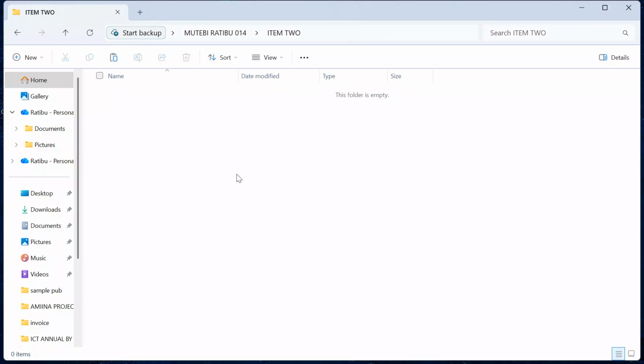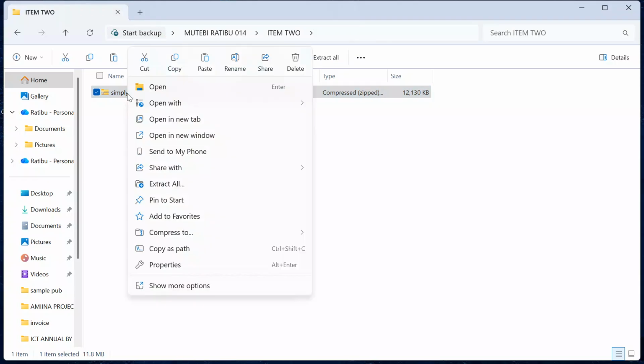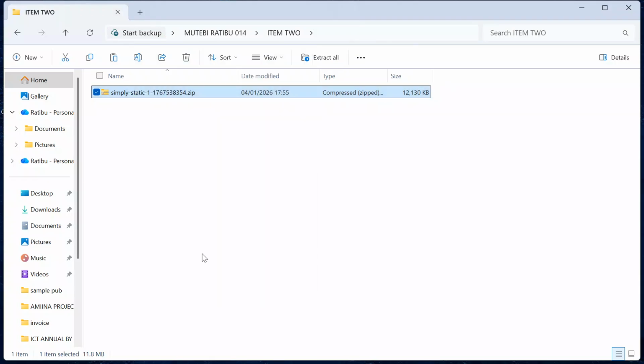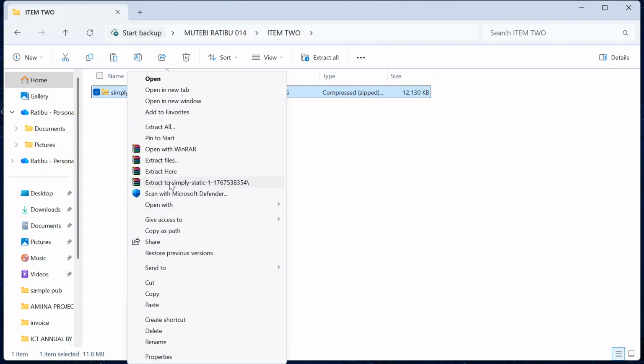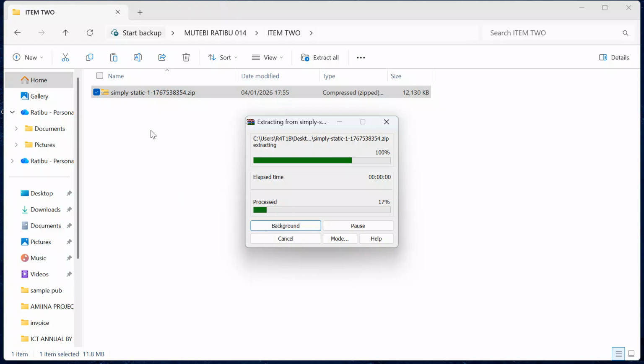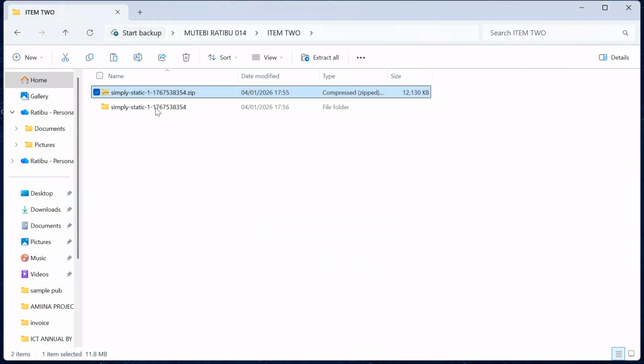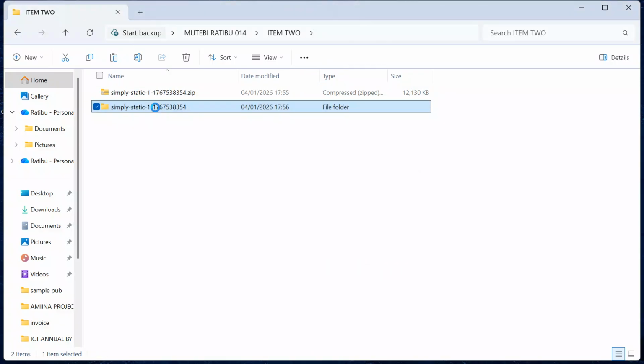So now after pasting, this is my project. Come, right click, and then say show more, say extract to Simply Static. Click onto this button so that we get another unzipped folder for the item evaluator to easily assess and access our work. Get in here, see whether we have our files.